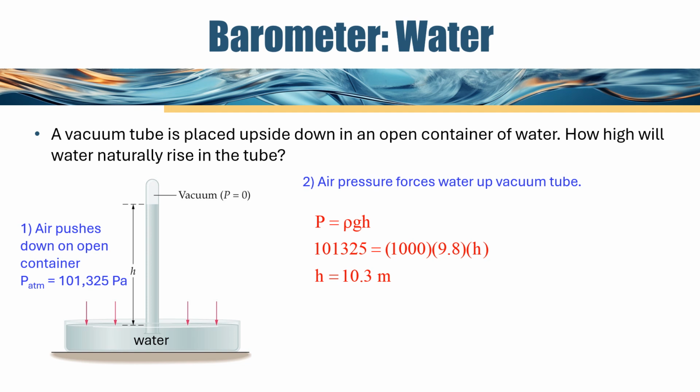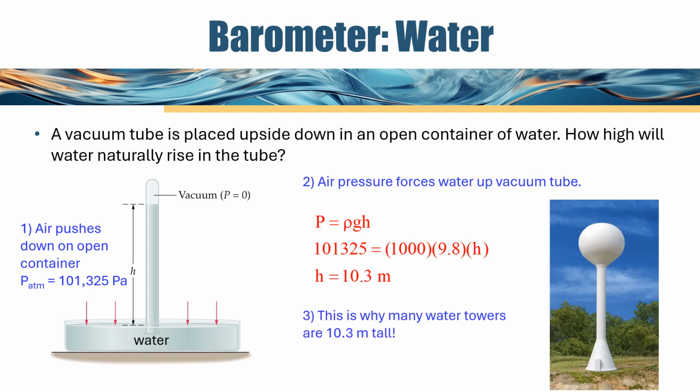So that worked well, to use mercury. Water, however, will go up 10.3 meters. And that's why many towns have water towers that are 10.3 meters tall. They don't have to pump or push the water up into the storage reservoir. Air pressure alone will push that water up 10.3 meters. And if you saw a water tower that was taller than 10.3 meters, we just know there has to be a pump involved in the system somewhere.